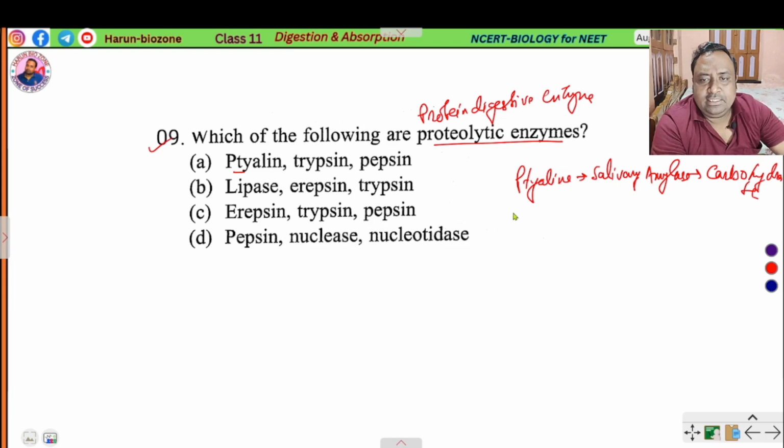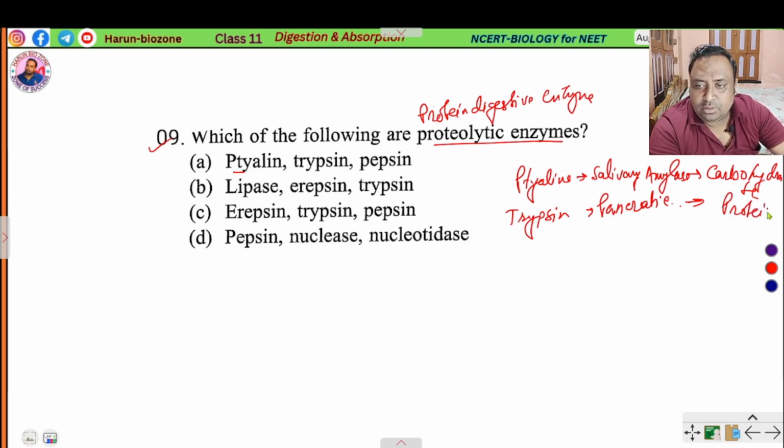Trypsin is a pancreatic protein digestive enzyme that acts on protein.